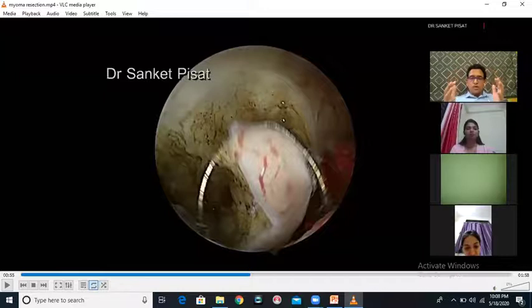So what do I want? I want a medium which is colorless, which is transparent, which is non-toxic, and which is a bad conductor of electricity. Unfortunately for me, saline is everything else, but it is not a bad conductor of electricity. It is a good conductor of electricity.